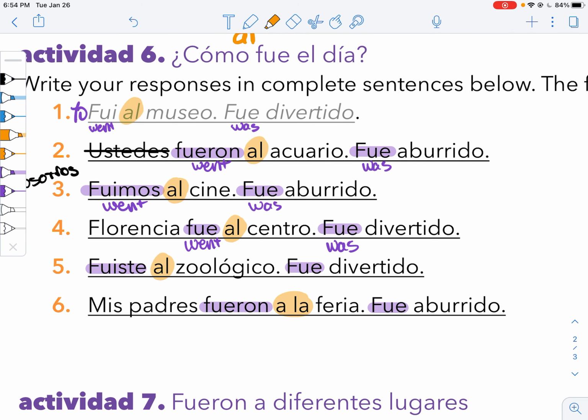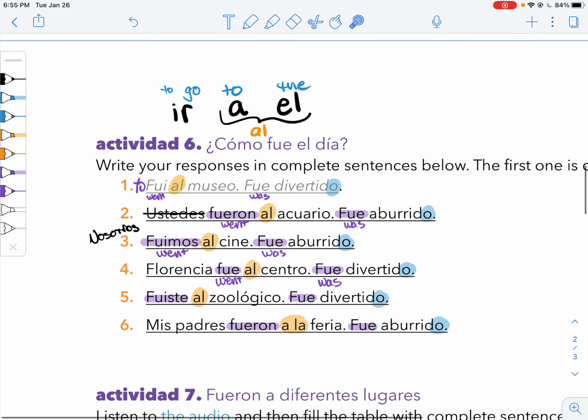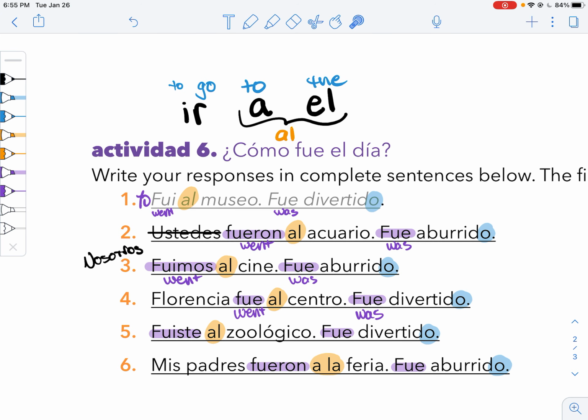Notice here our adjective agreement. How it went is always a masculine adjective. We're not saying that the fair was a boring fair. We're just saying the experience was boring. So it stays masculine. So look out for that.